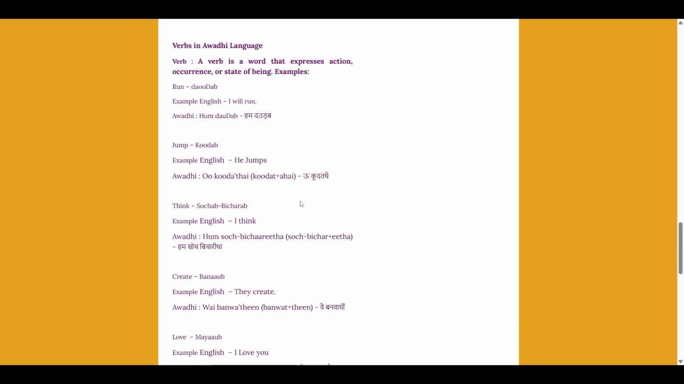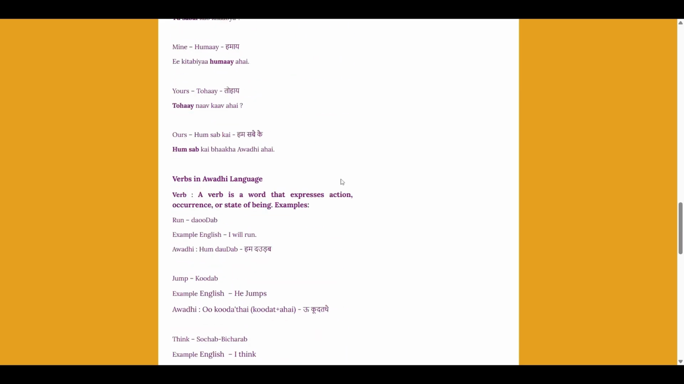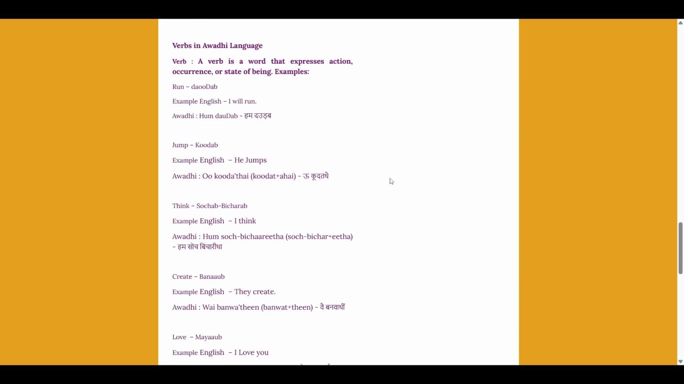Now let's move to verb. Verb is a word that expresses action, occurrence, or a state of being. So anything which is happening can be known as a verb. So in Awadhi, I have listed down some words like run. To run is daudab. I will run. Hum daudab. To jump is kudab.